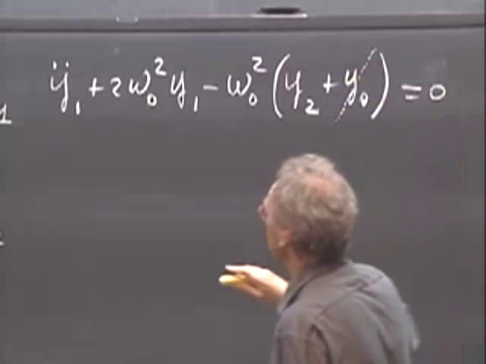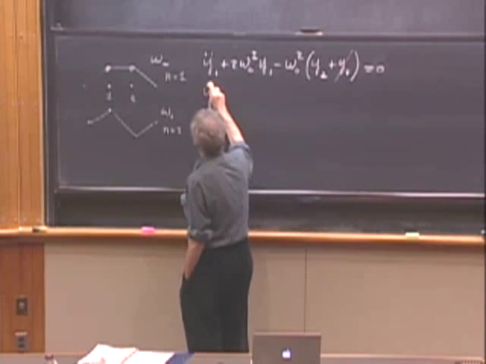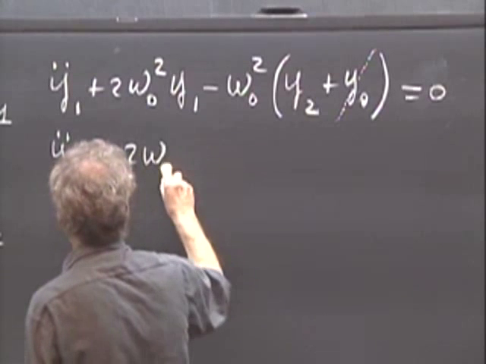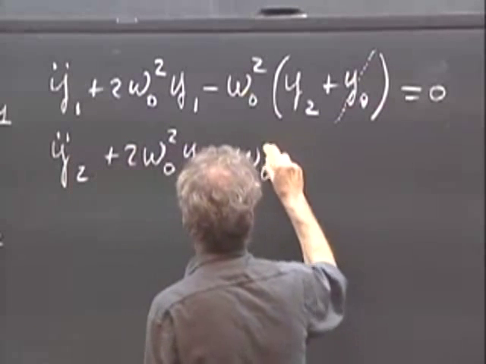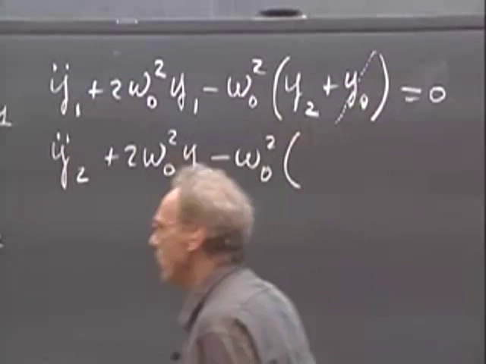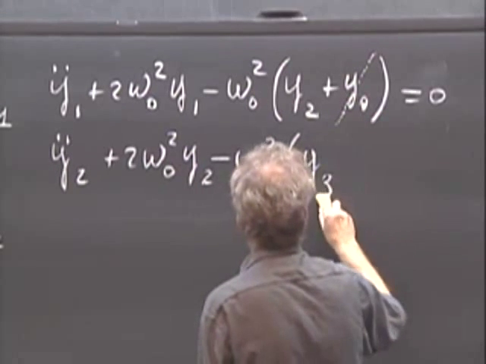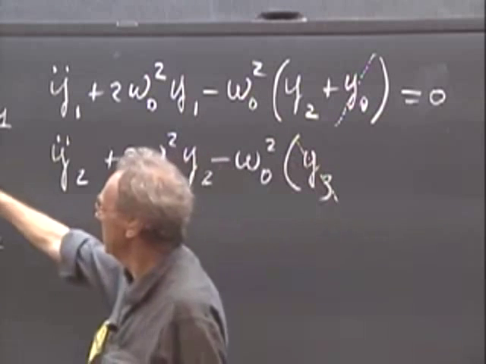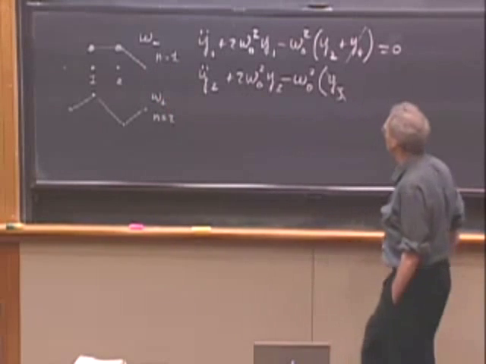Now we go to the second particle, and so we get y2 double dot plus 2 omega 0 squared y2 minus omega 0 squared. And now we get first p plus 1, which is number 3, which is y3, which happens to be 0, because y3 is this point, and that's 0, in this specific case with only 2 objects.